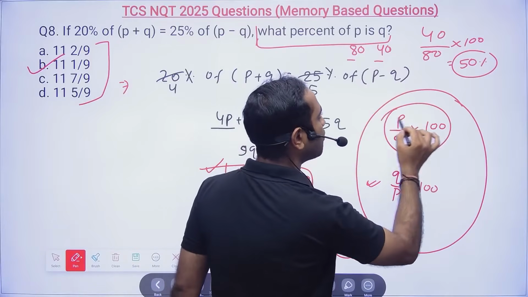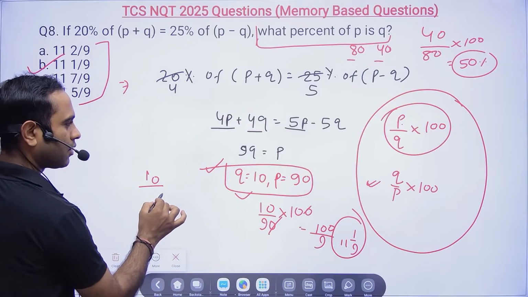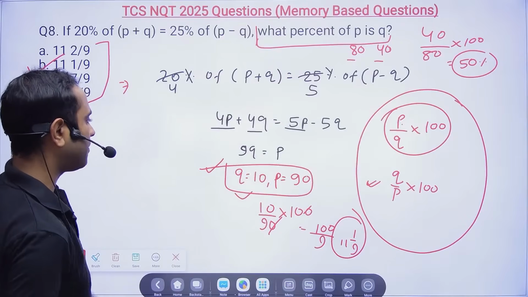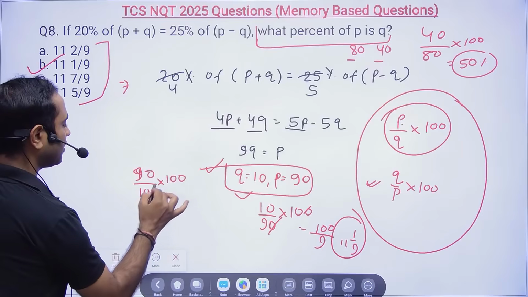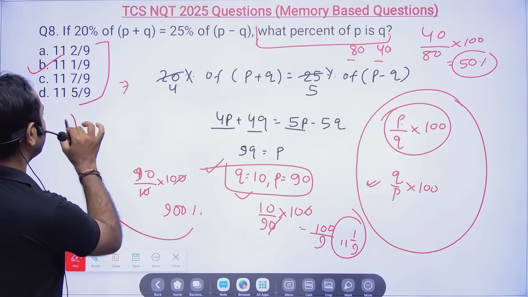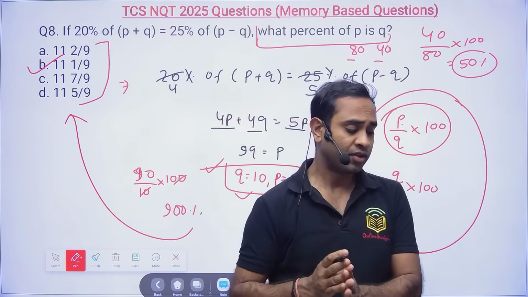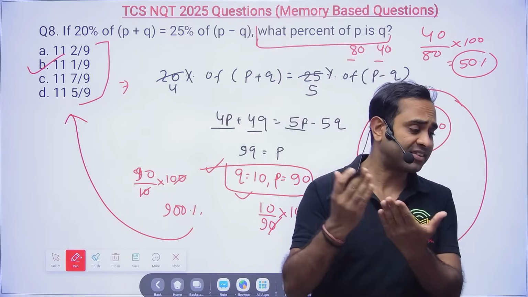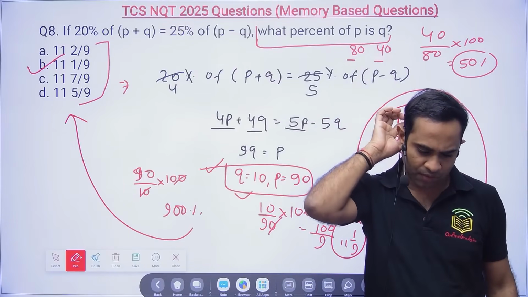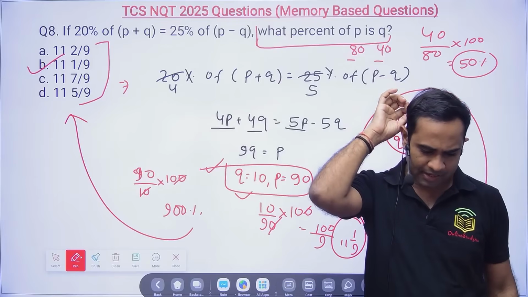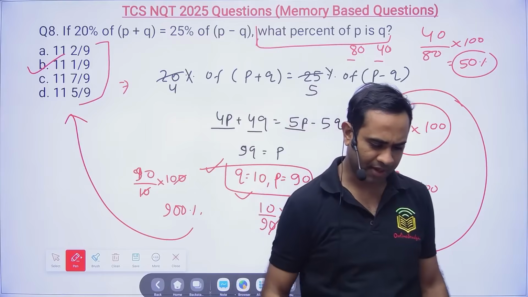Sir, I did P by Q. Okay, so I did Q by P. Okay, P by Q: P is 90, divided by 10, into 100. So this will be nothing but 900%. In the option it is not there. So even sometimes, if you want to make the mistake, you will not be able to. That is the beauty of mathematics, and from basics how to do it, that is what I'm telling you, right? Okay, so Saurav Sengupta had given the correct answer, and then Chitti, this is Rajnikant Chitti,